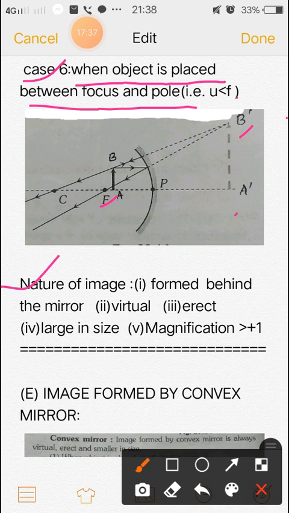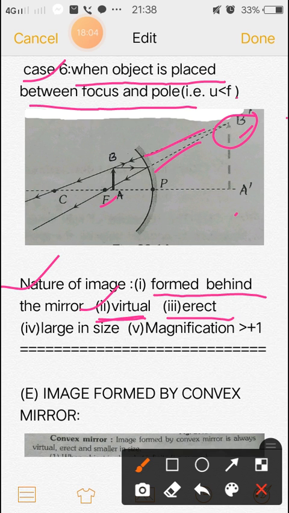Now the nature of the image. This is behind the mirror and this is in front of the mirror. So the image is formed behind the mirror, and this is virtual. This is not a real image actually. The rays do not actually meet at the point. So this is virtual.